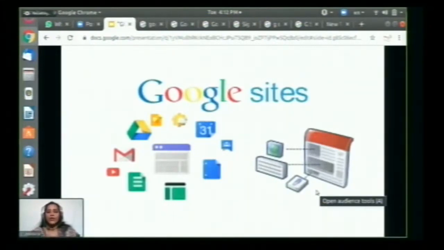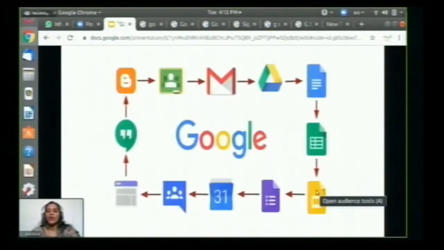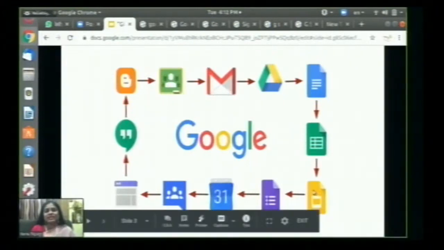Another important point to note down is that Google Sites is an online editing tool in the cloud environment of Google Drive, and there is currently no option to edit the Google Sites offline. We are talking about Google Sites, how we are dealing with it, and how we can create our websites.